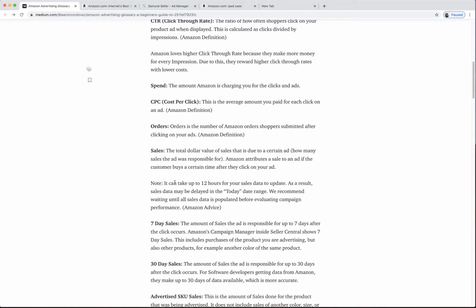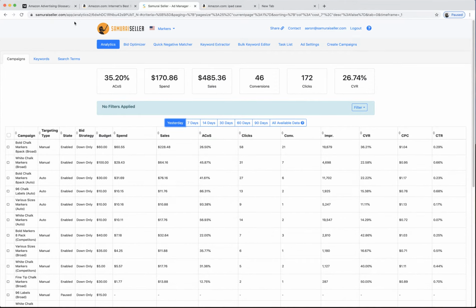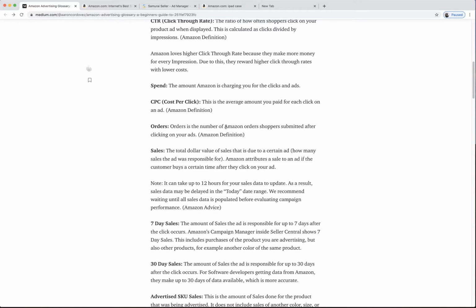And then just another thing on the sales, guys. You have to understand that it can take up to 12 hours for your sales data to update. And this is directly copy pasted from Amazon. If you press like today, that's why we don't even have today here. On Samurai Seller, we only have yesterday, 7 days, etc. Because if you go to today on Amazon's platform, it's always going to be wrong, and people are afraid.